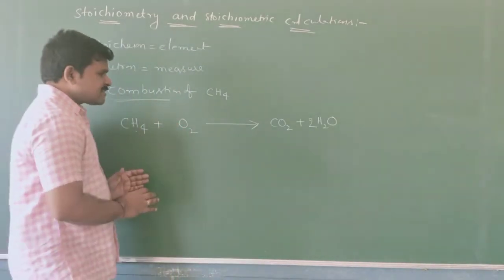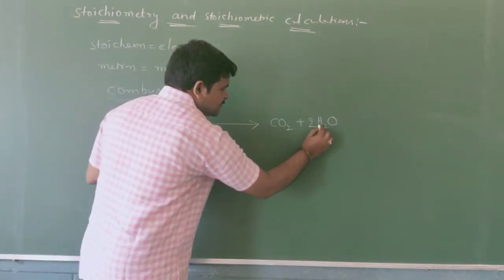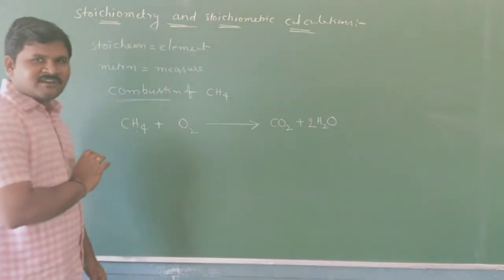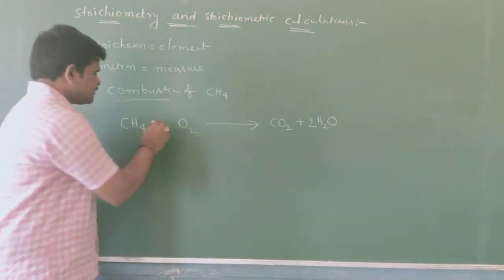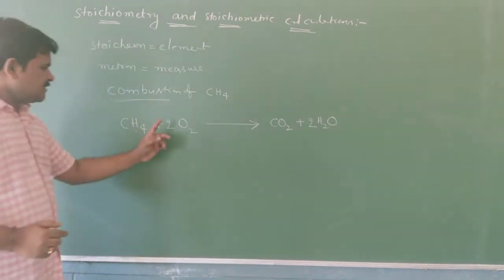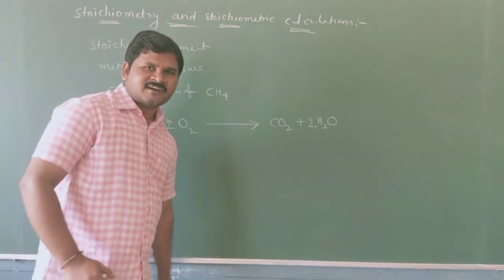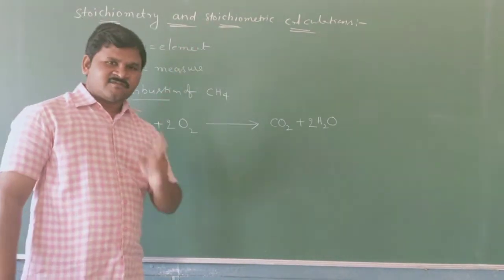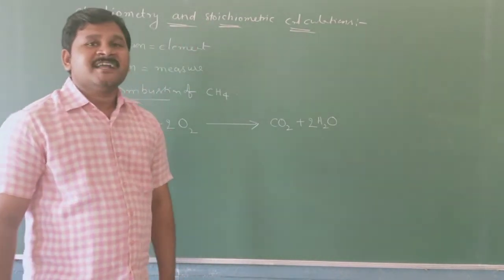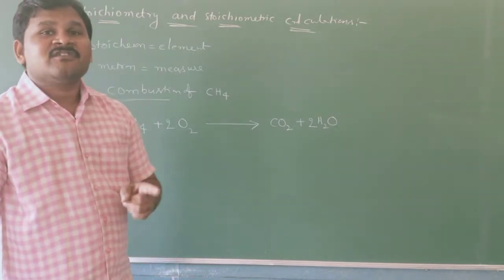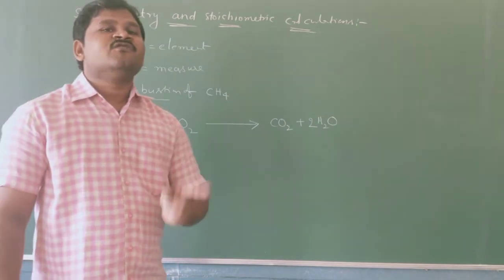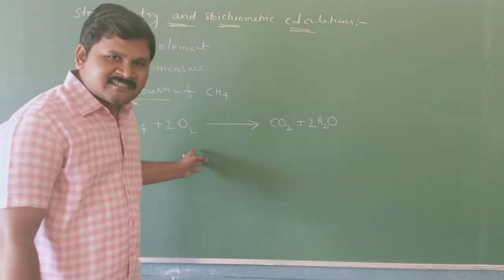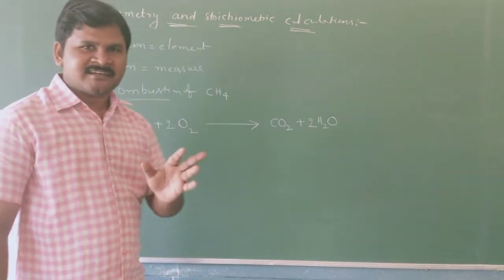Next, come to oxygens. On the right side we have 2 plus 2, 4 oxygens, but on the left side we have only 2 oxygens. So we place 2 before O2. Then 4 oxygens on the left, 4 oxygens on the right. For stoichiometric calculations, we require a balanced chemical reaction. Without a balanced chemical reaction, you won't get stoichiometric calculations. Yes, it is a balanced reaction.